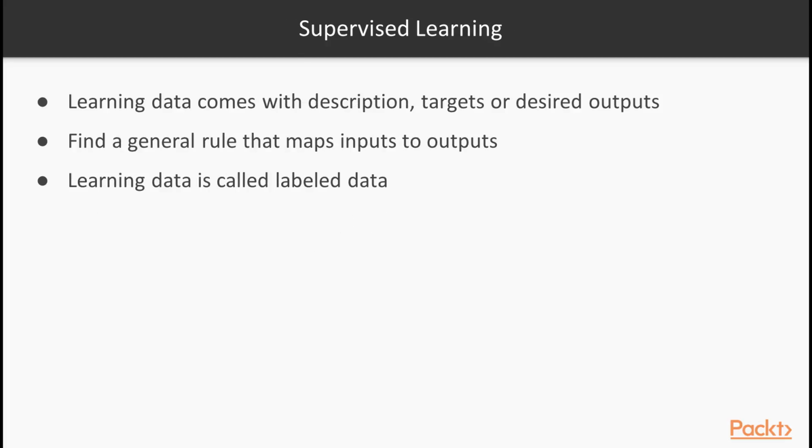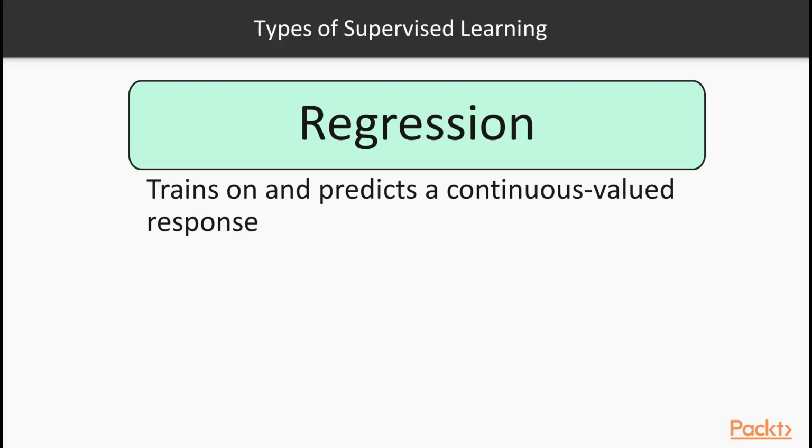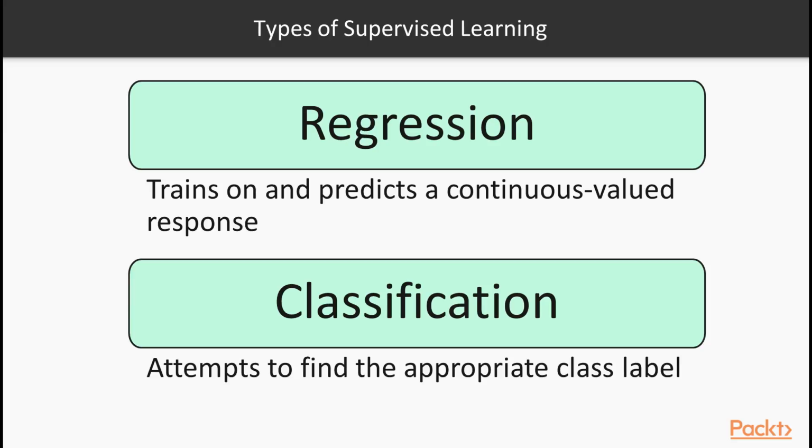Supervised learning. When learning data comes with description, targets or desired output besides indicative signals, the learning goal becomes to find a general rule that maps inputs to outputs. This kind of learning data is called labeled data. We can further subdivide supervised learning into regression and classification. Regression trains on and predicts a continuous valued response, for example, predicting house prices, while classification attempts to find the appropriate class label, such as analyzing positive or negative sentiment and predicting loan defaults.